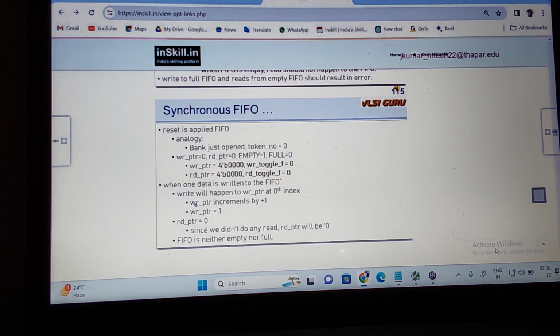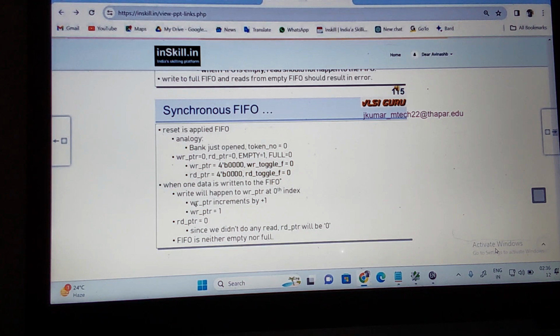And one more output signal we are using is the write toggle flag, and the read toggle flag. You call WR to indicate the write toggle flag. The write toggle flag is nothing but, once it has written to all the locations of the FIFO, a rollover happens, and then this becomes 1. Very soon we'll understand what this is. I'm talking about rollover: 0 to 15, writes are happening. Even if you give more writes, rollover will happen.